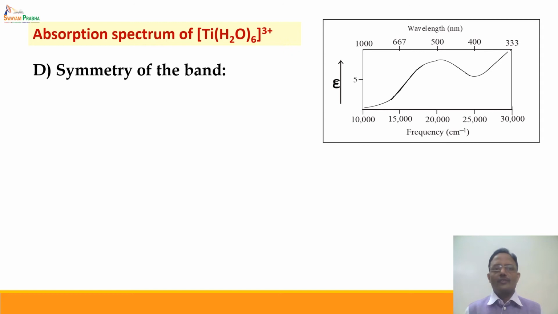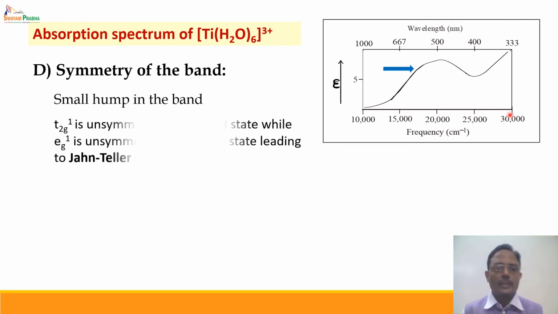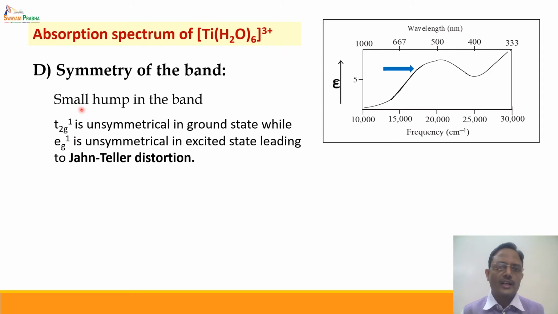Fourth important property of this band is the symmetry of the band. If we observe this band carefully, it is not a symmetrical band, but there is a small hump present in this region. Now, why is a particular spectrum showing a hump at a particular region? The reason lies in the fact that this t2g1 system, this is a d1 system, and hence the unpaired electron, or single electron, is present in the t2g set of orbitals, and this jumps to the eg set of orbitals whenever there is an electronic transition.